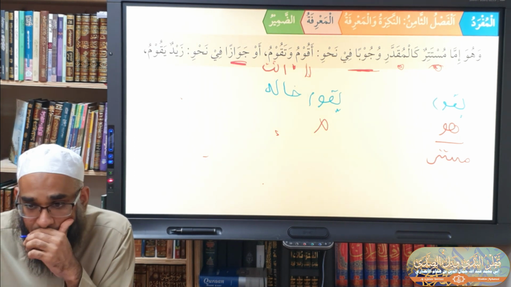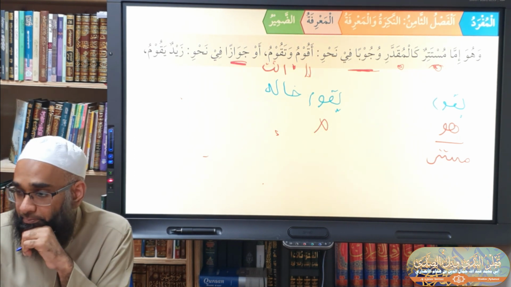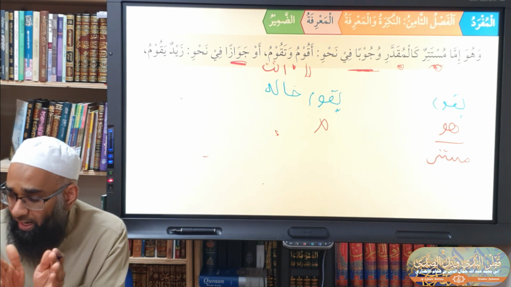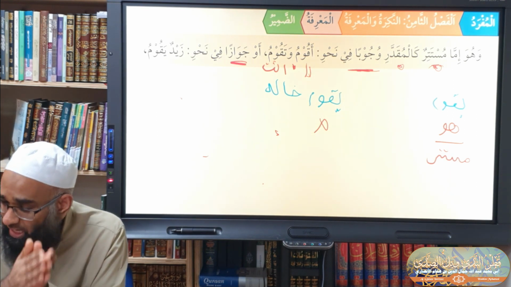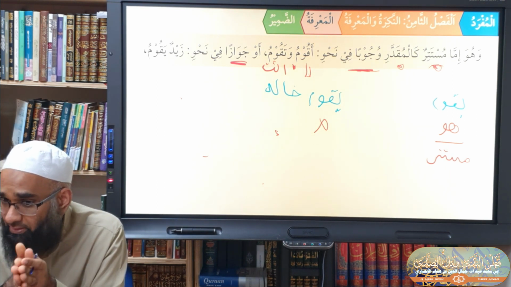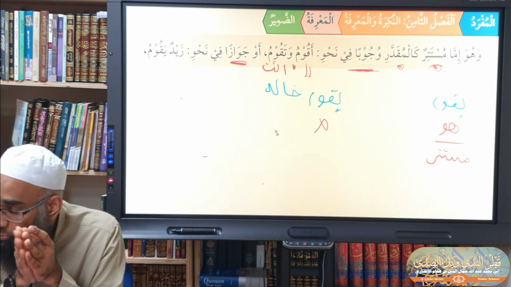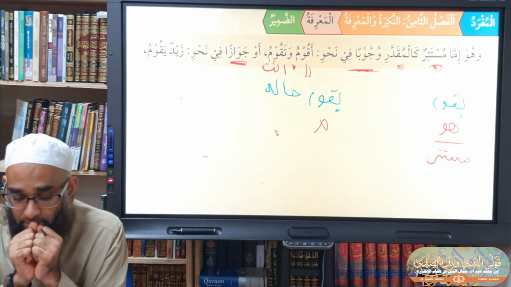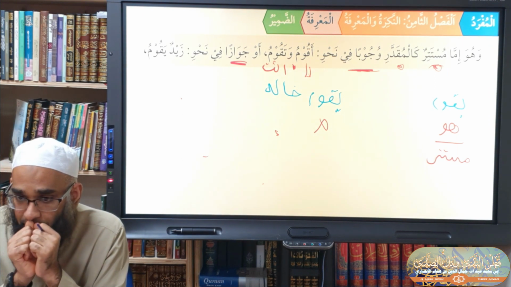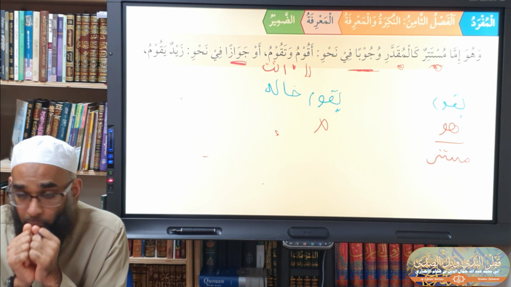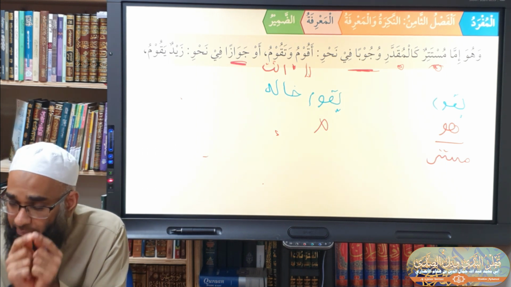Wujuban or jawazan? Jawazan. Do you understand the difference between the mustatir that is wajib and jaizul istitar? Wajibul istitar, jaizul istitar. It is mustatir wujuban or mustatir jawazan. So optionally, is it mostly the ghaib? Not mostly, only. Only the ghaib and ghaiba.